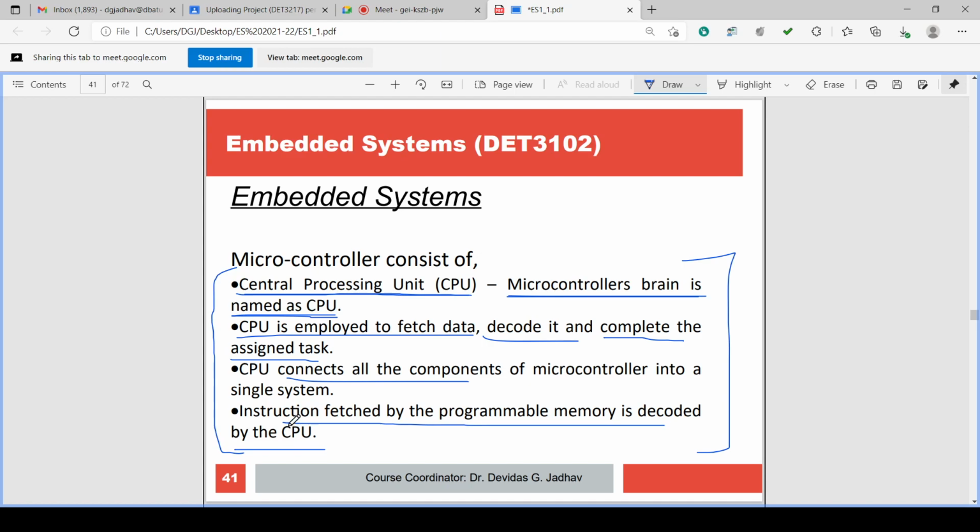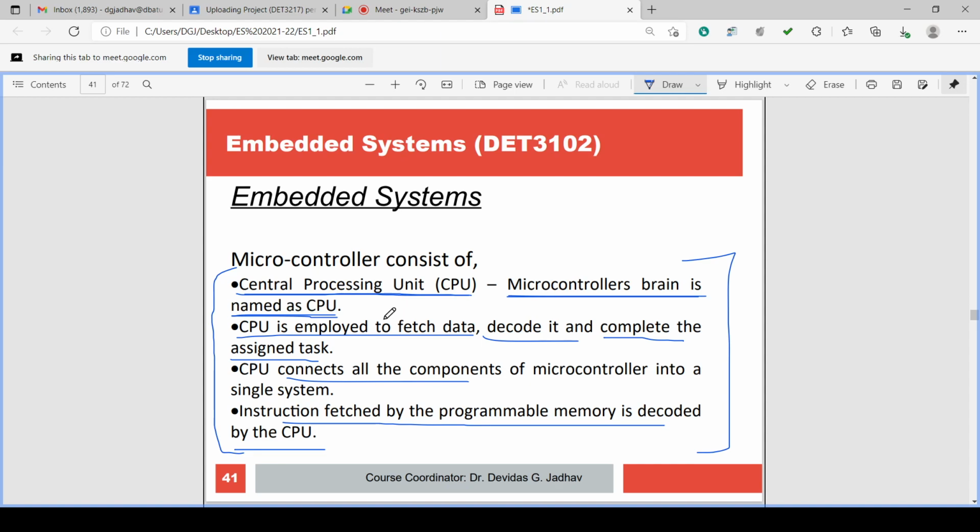The microprocessor consists of a central processing unit, and the CPU is the brain of the computer. The CPU is the microcontroller's brain. It fetches data, decodes data, completes the assigned task, and connects the components of the microcontroller into a single system. The instruction fetched from the programmable memory is decoded by the CPU.